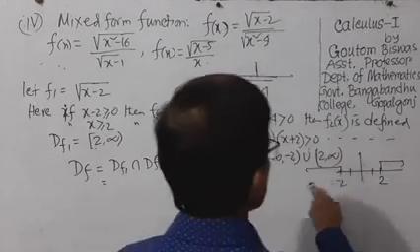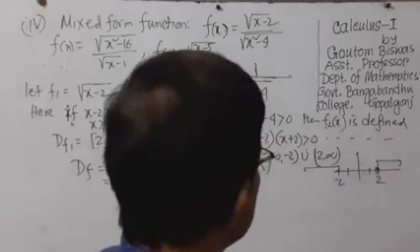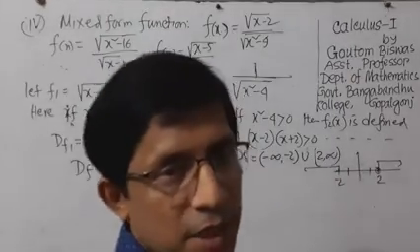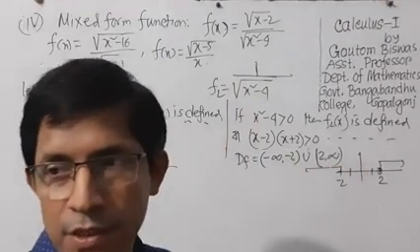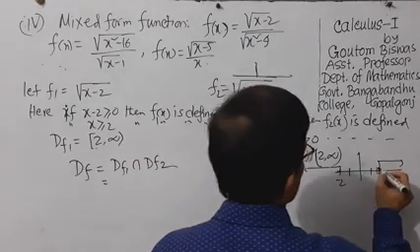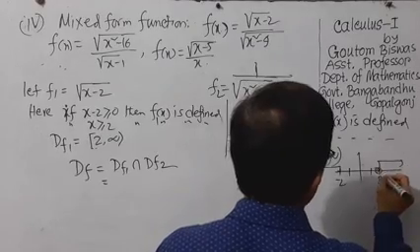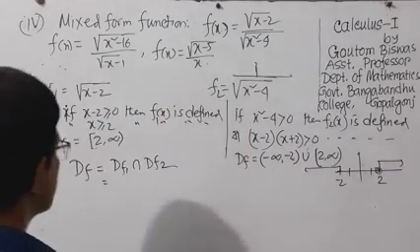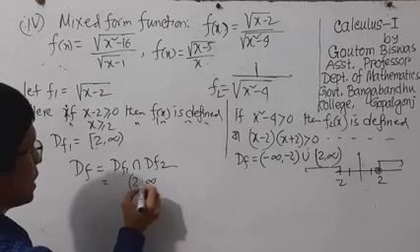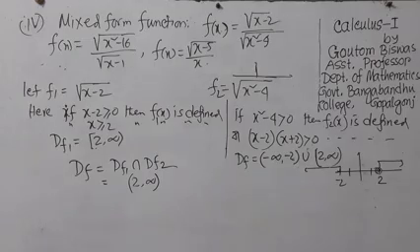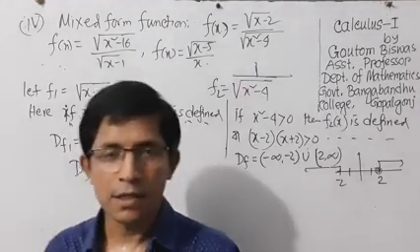From 2 to infinity, but the negative part will not be accepted because only the common part of these two is accepted. So we can easily find that this value will be from 2 to infinity, but 2 will not be accepted here. So the domain will be 2 to infinity, open at 2. In this way you can also find the domain of all the given functions.